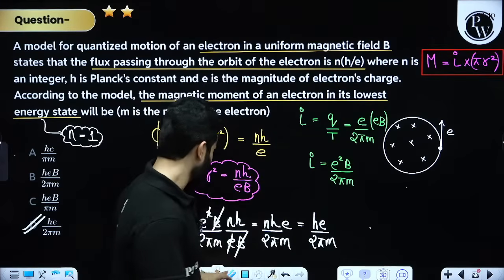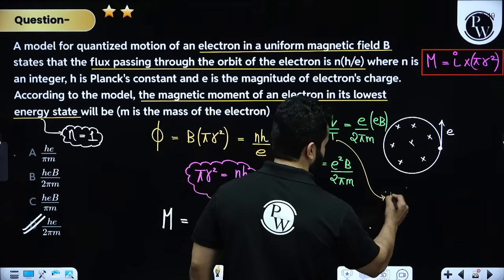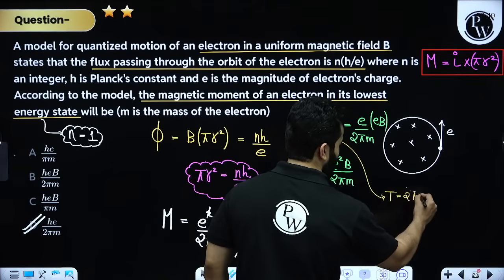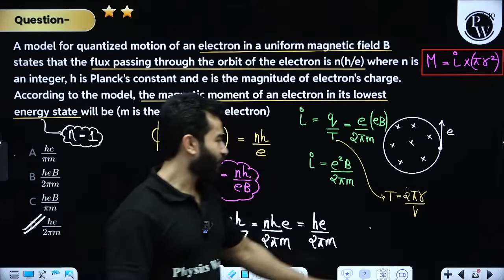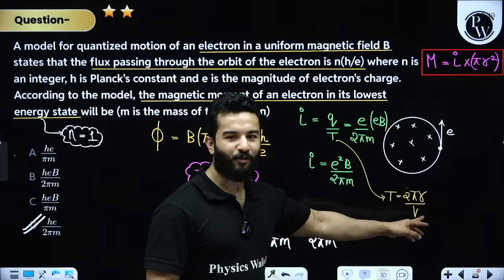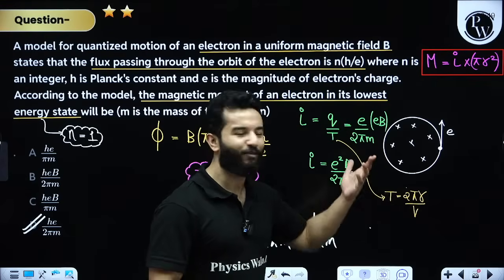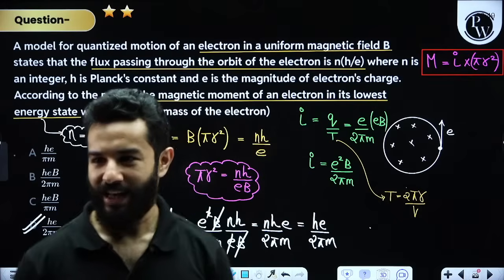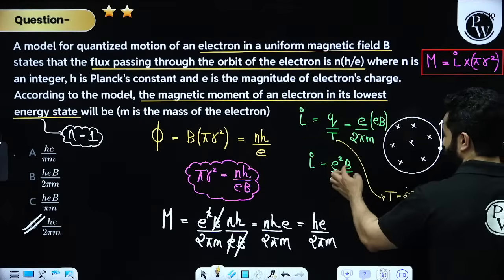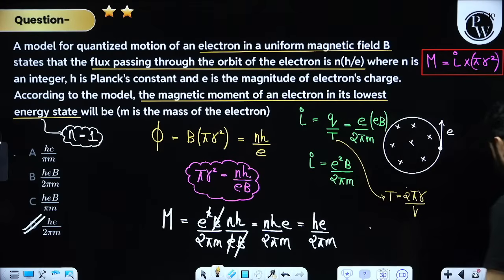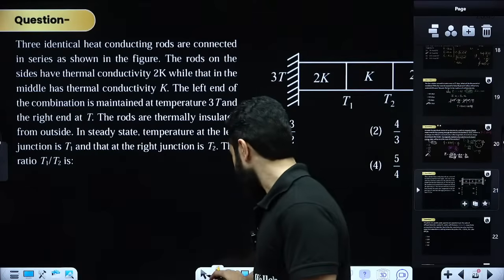Even if you don't remember the formula of time period, you know that time period can be written as, sir, 2 pi r divided by v. Now you will have to remember that radius can be written as mv divided by qB, right? So anyway, you are going to come to the same answer, that is e square B divided by 2 pi m. Moving on to the next question, my dear friends. Please see.